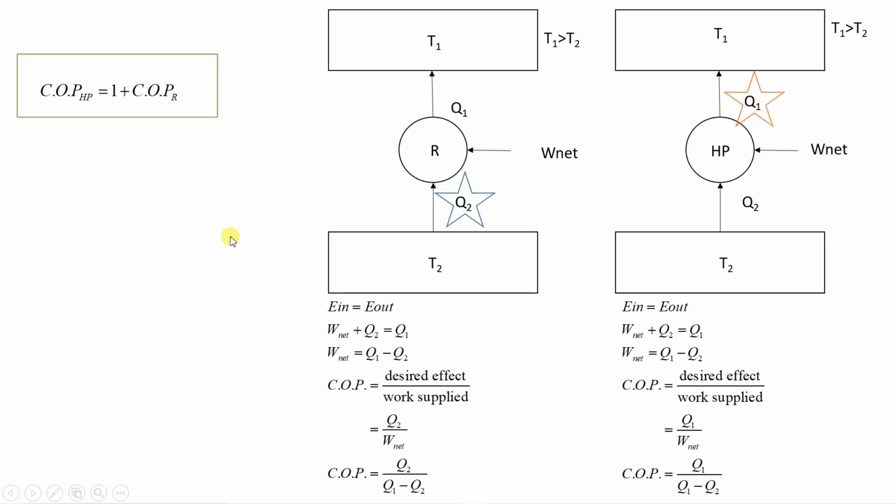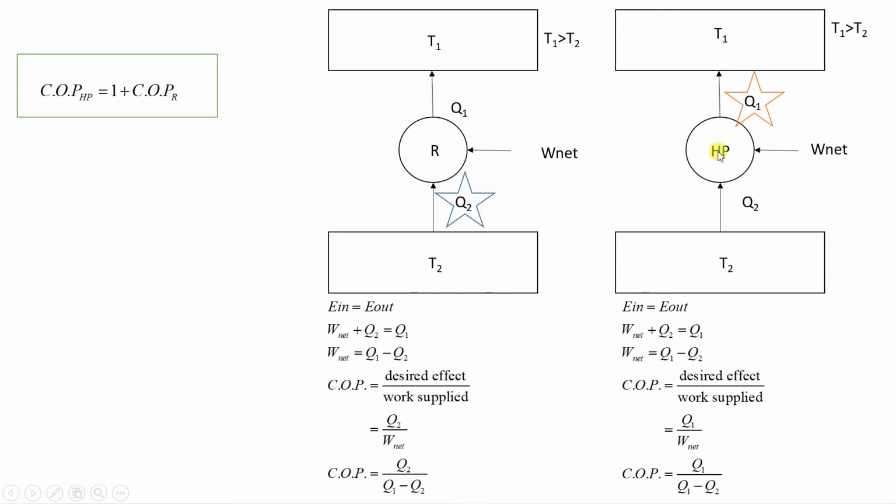Now, based on this, there is one simple relation between COP of heat pump and COP of refrigerator. Here you can see COP of refrigerator has been written, which we derived using refrigerator diagram and first law of thermodynamics, energy in equal to energy out.